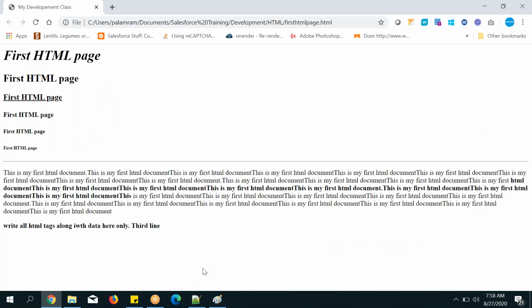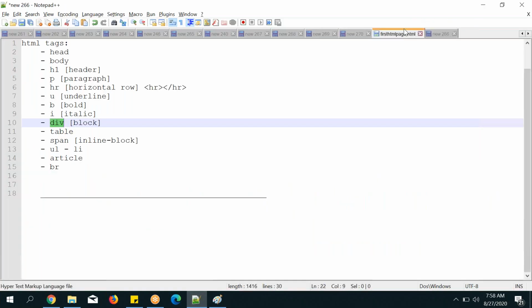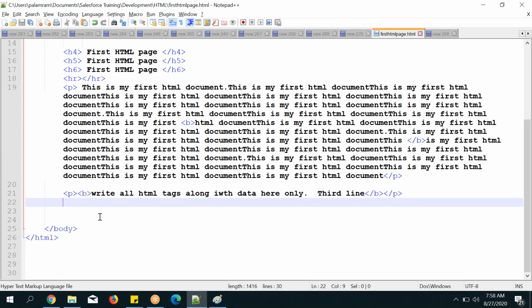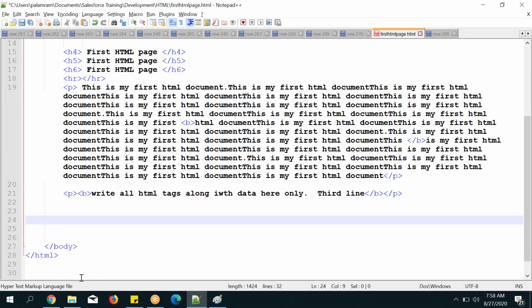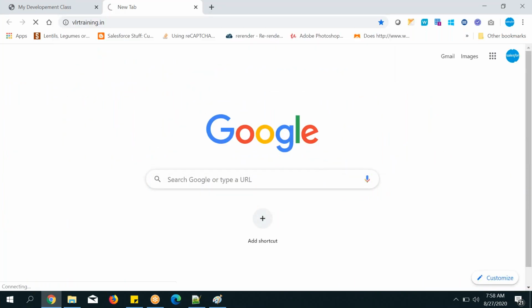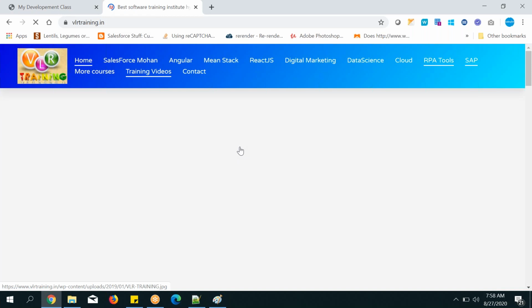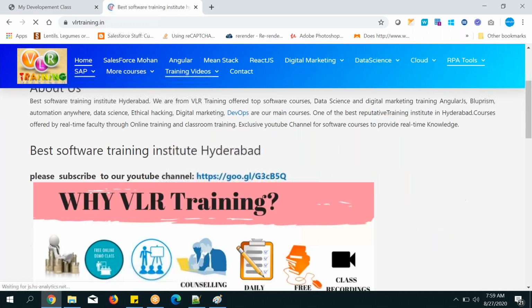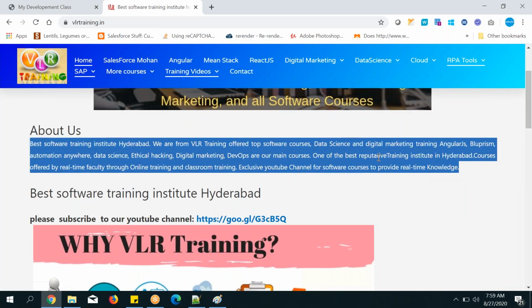So let's see here. Now I want to display some text. Outside, there is so much space. Now you can see here, copy the text.